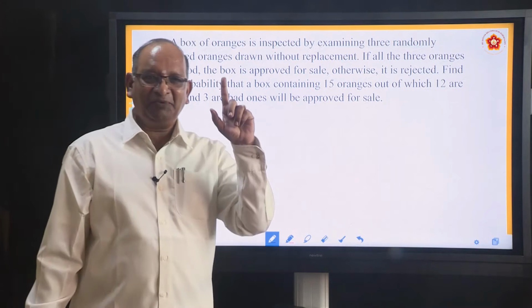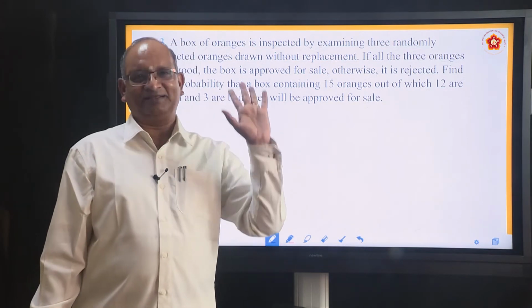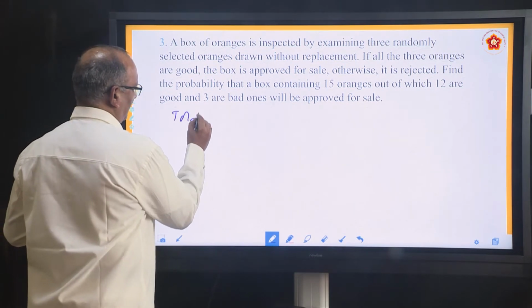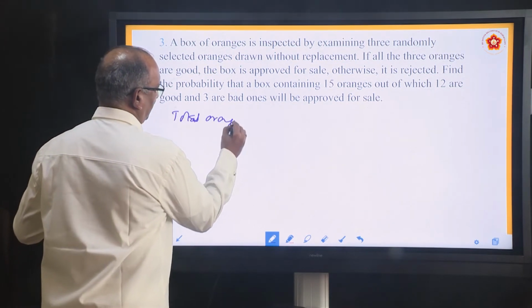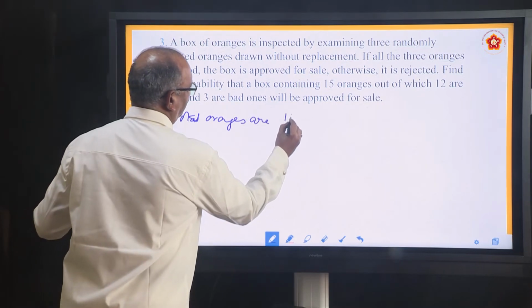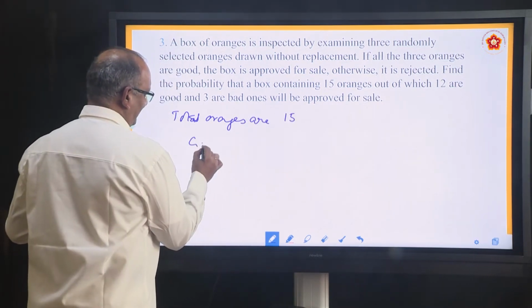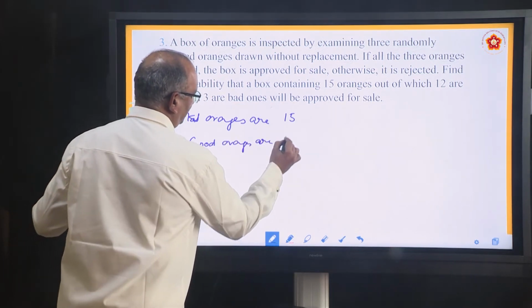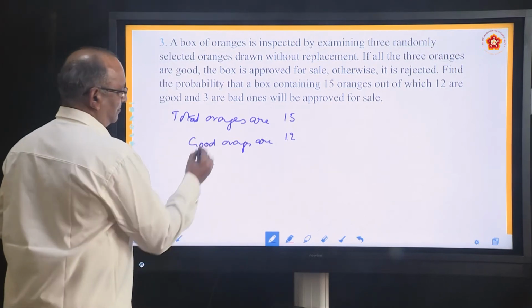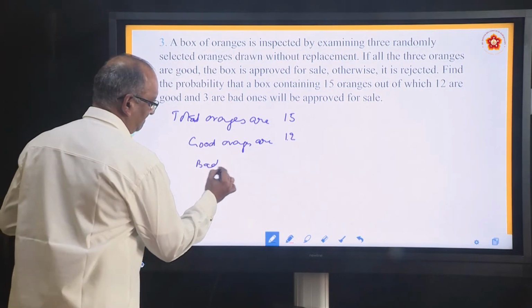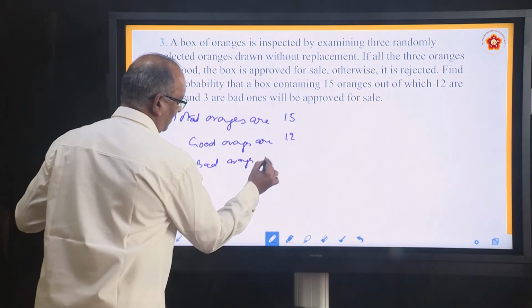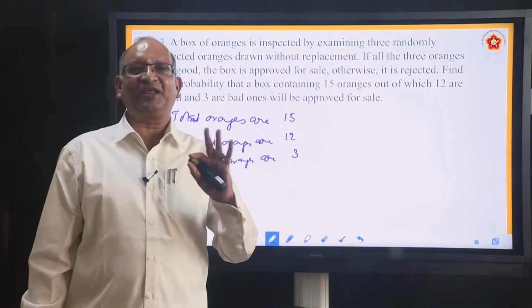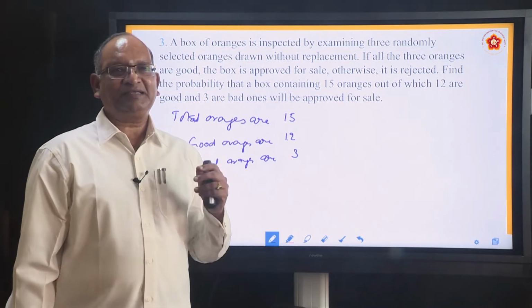So let us say you picked up the first orange. How many good are there? Total oranges are 15. Good oranges are 12. Bad oranges are 3. He is experimenting with 3. Okay. So how does he proceed?